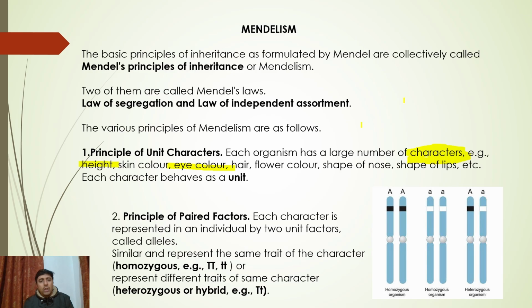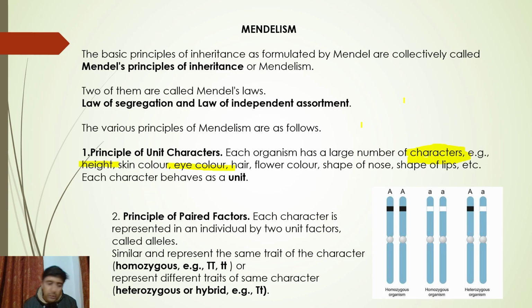It says that since each organism has a large number of characters, each character behaves as a unit. So one unit we call one character. Moving on, the second principle of Mendelism, what is that? It's called the principle of paired factors. It's pretty straightforward. It says that each character is represented in an individual by 2 unit factors. What are those 2 unit factors called? They are called alleles. We discussed both of these terms, character and allele, in the previous slides when I told you the genetic terminology.